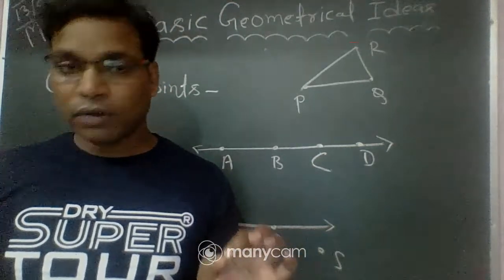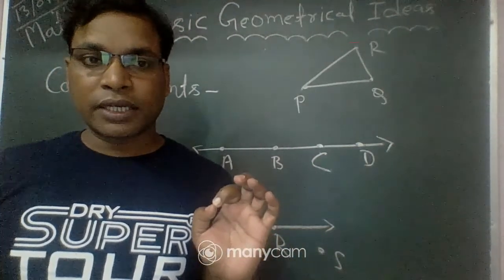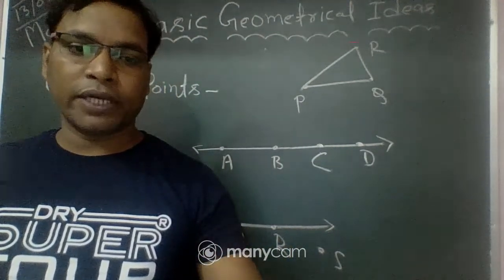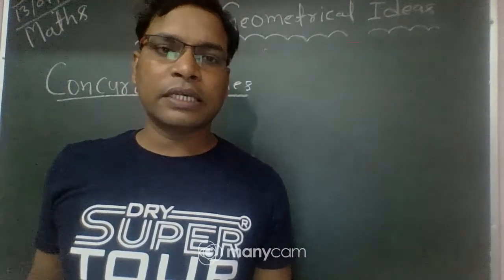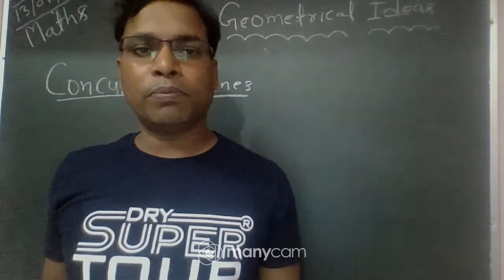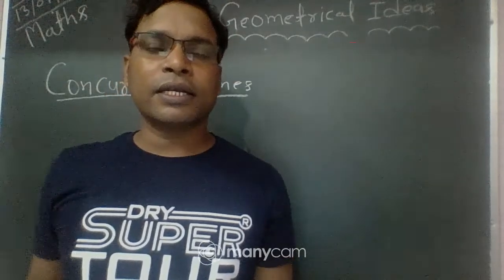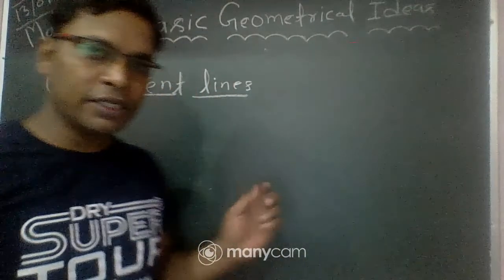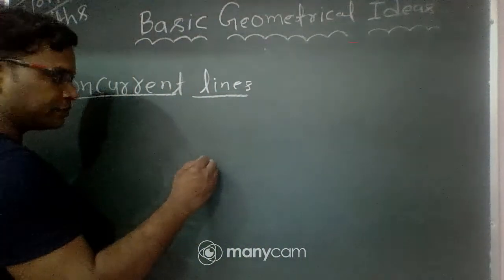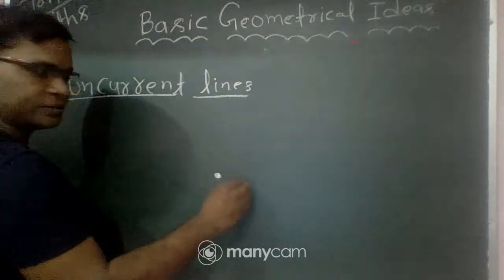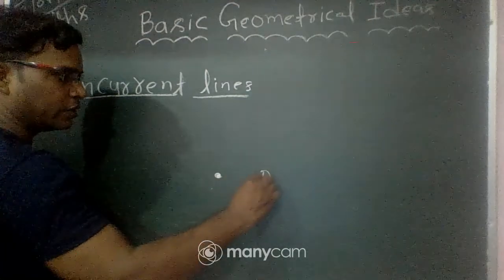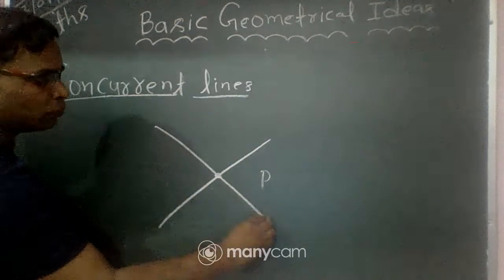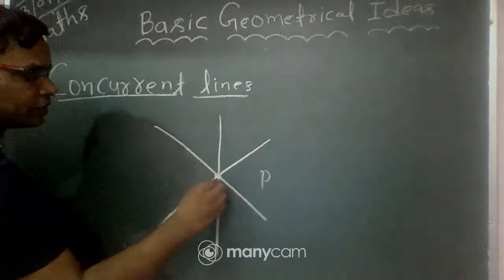Okay, now we are going to discuss concurrent lines and concurrent points. What is a concurrent line and what is a concurrent point? If three or more lines pass through the same point, they are called concurrent lines, and that point is called the concurrent point. So let's see. Suppose this is a single point, point P. Any point P. So three or more lines pass through the same point. Okay, you can see here.